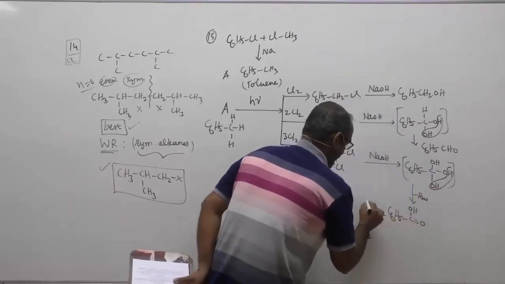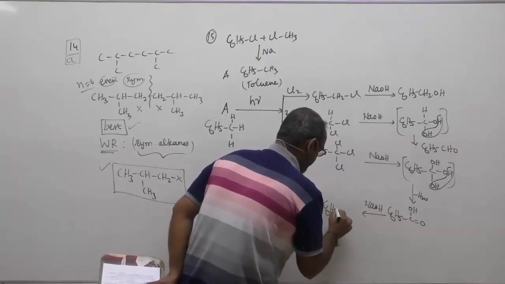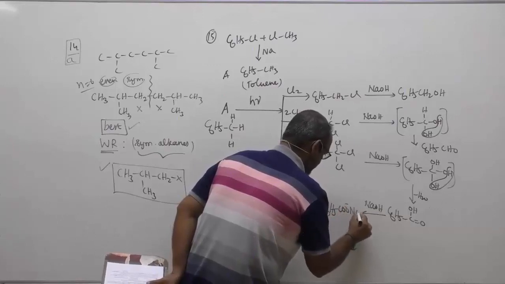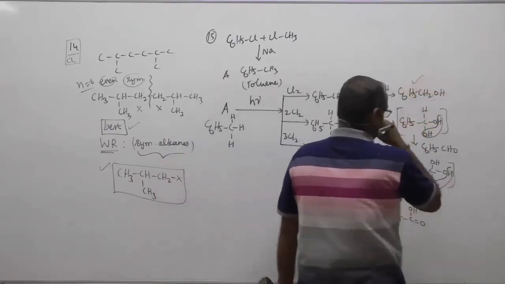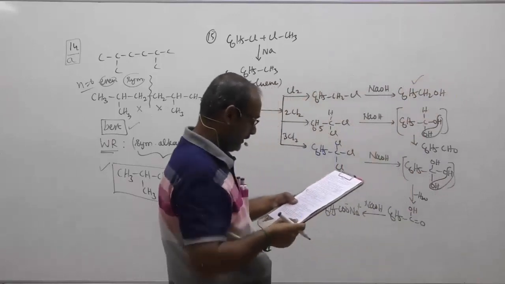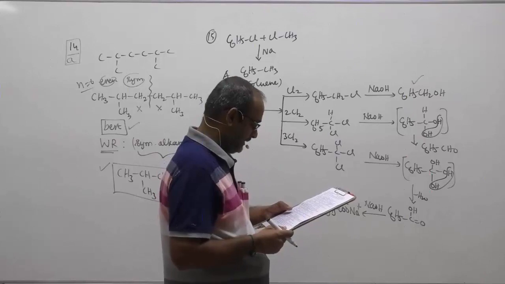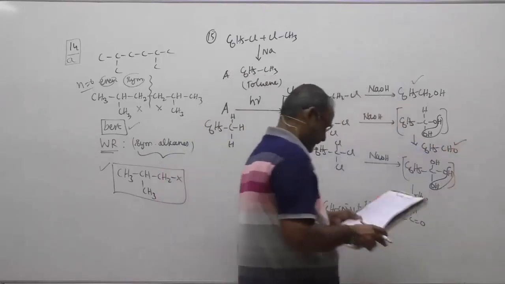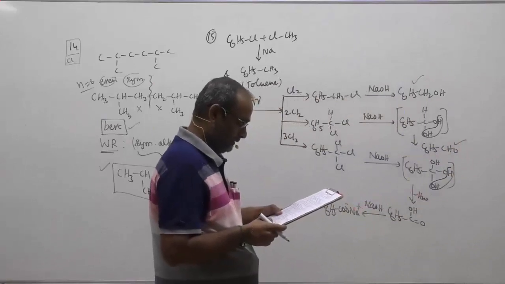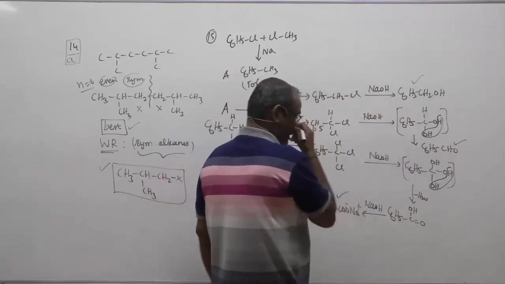And again, benzoic acid will react with NaOH to form sodium benzoate salt. Therefore, benzyl alcohol will be one of the products, and then the corresponding benzaldehyde is another product, and sodium benzoate is another, 2, 6.